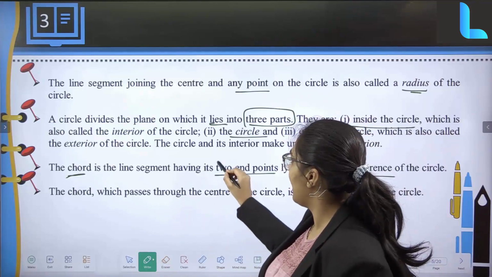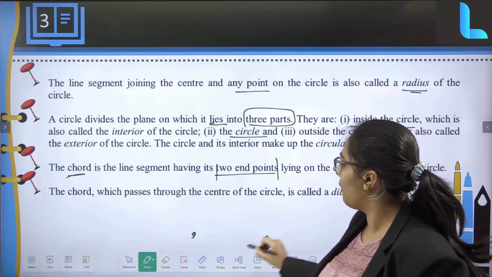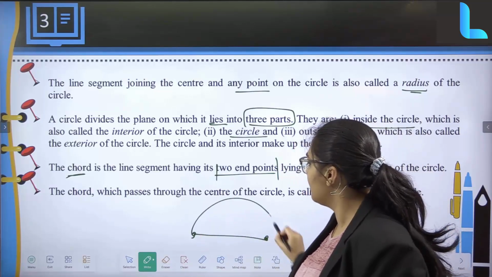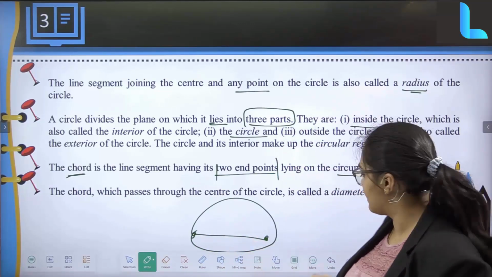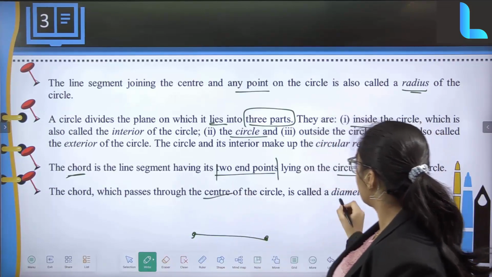A chord is a line segment having 2 end points. I had a point P as well as a point Q. So when I join them within the circle, that is going to be my chord basically, right? A chord which passes through the center of a circle is your diameter.